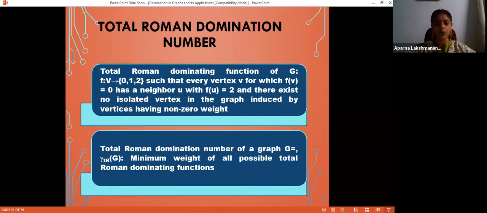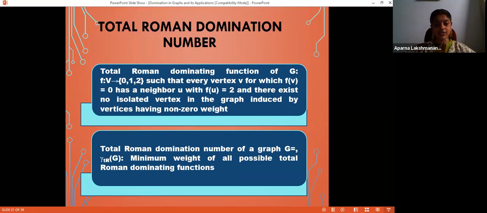Now move on to the total Roman domination number. Again, it is a function from the vertex set V to {0, 1, 2} such that every vertex v for which f(v) = 0 has a neighbor u with f(u) = 2, and there exists no isolated vertex in the graph induced by the vertices having non-zero weights. For vertices labeled 0, the same thing as in Roman domination works. Every vertex labeled 0 must be adjacent to a vertex having label 2, the same as the condition for Roman domination number.